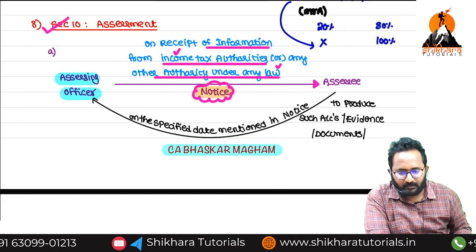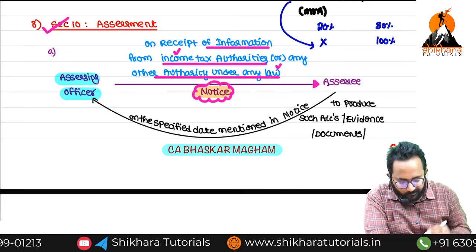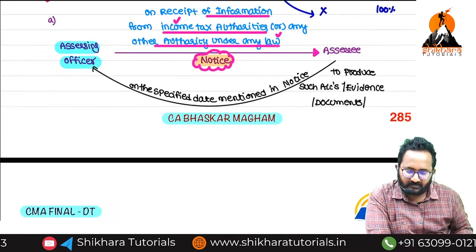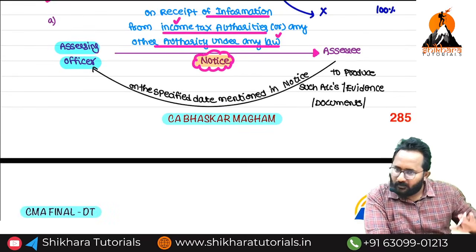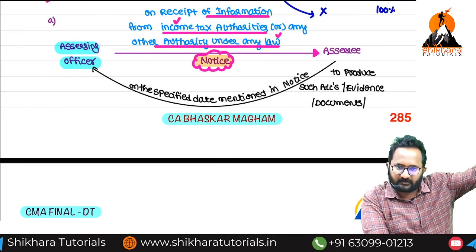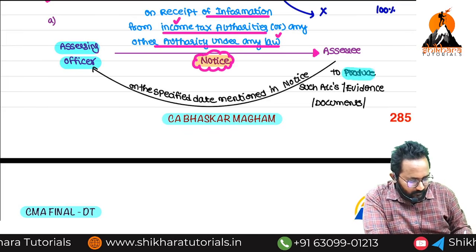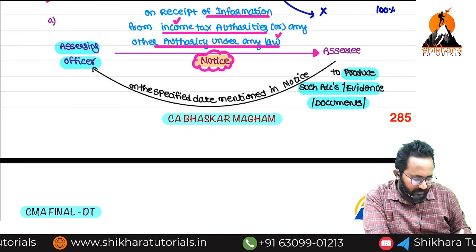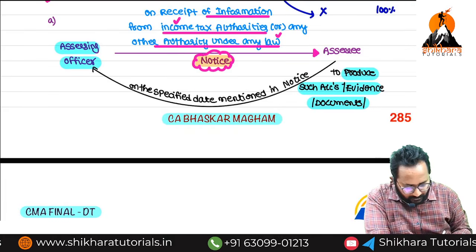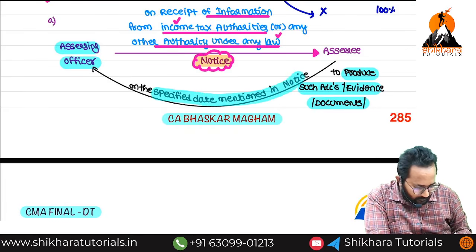What is in the notice? Sir, we received some information that you have one asset located outside India. For that, please provide the details, documents, evidence. Within what time? The specified date mentioned in the notice.